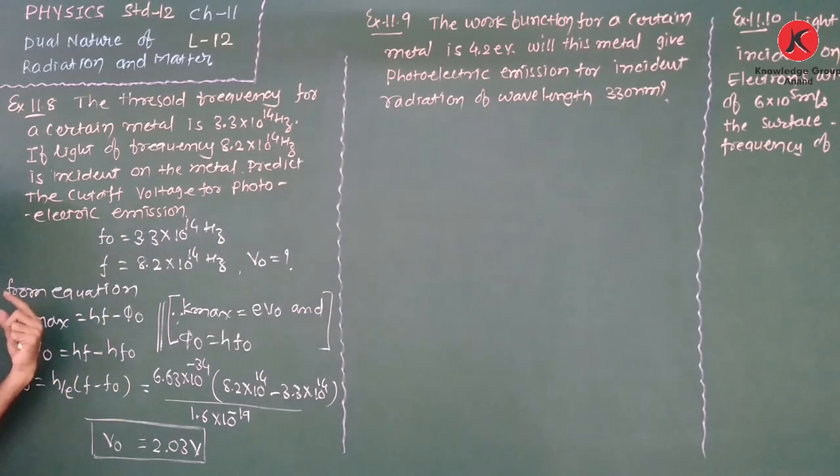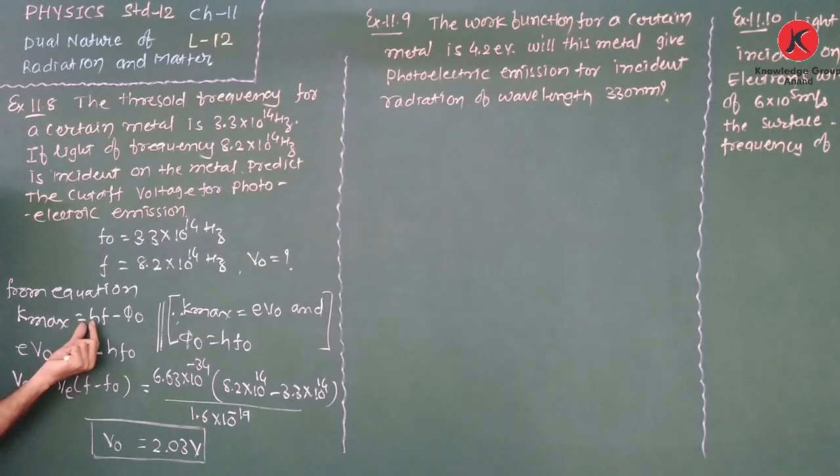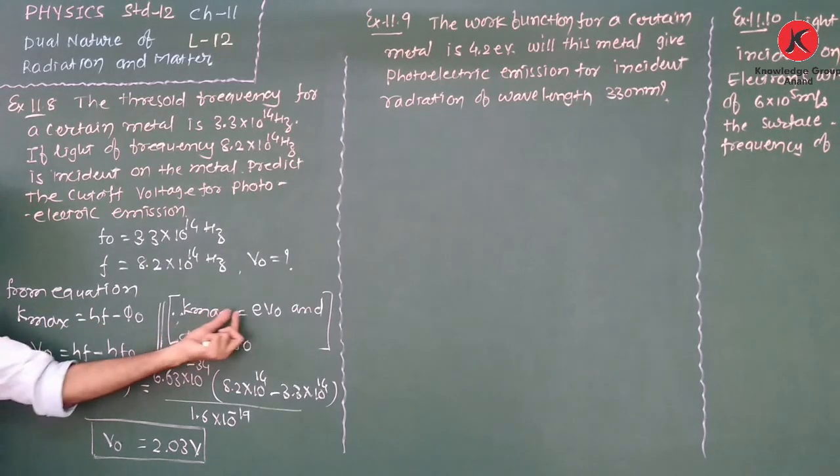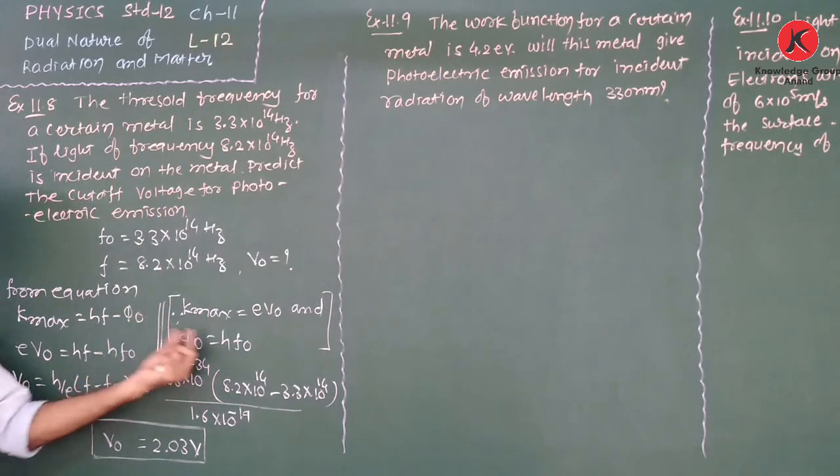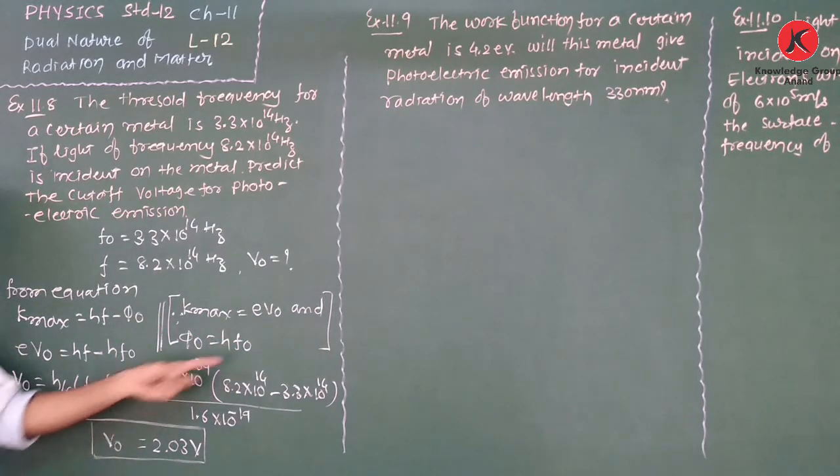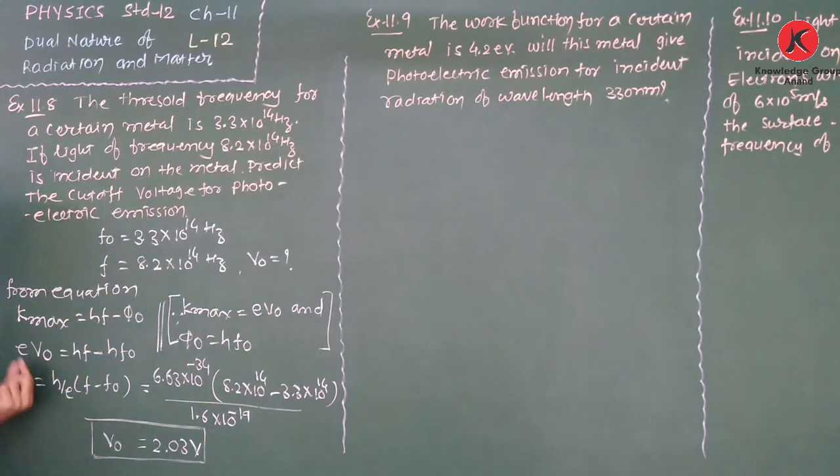Here we are using the equation given by Einstein, K maximum is equal to hf minus phi 0. But we know that K maximum is equal to eV0 and phi 0 is equal to hf0, where f0 is the threshold frequency. Therefore eV0 is equal to hf minus hf0. Therefore V0 is equal to h upon e into (f minus f0). So this value we obtain, V0 is equal to 2.03 volt.